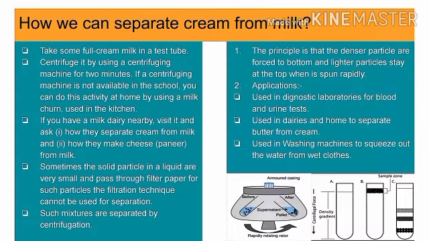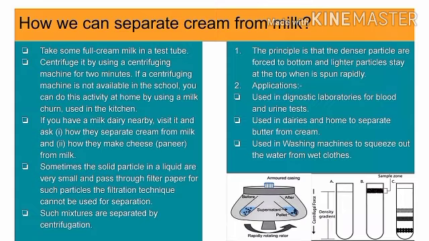Sometimes the solid particles in the liquid are very small and pass through the filter paper. They can't be separated by simple methods like filtration. They need a special technique called centrifugation. Centrifugation is a process in which a system is spun rapidly in a machine to get the higher density material downside and the lower density material upside. The principle is that the denser particles are forced to the bottom and lighter particles stay at the top when spun rapidly.